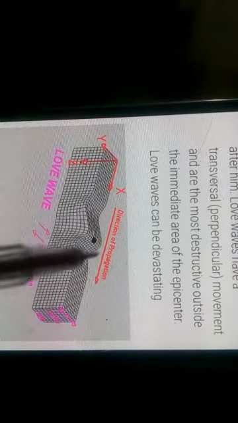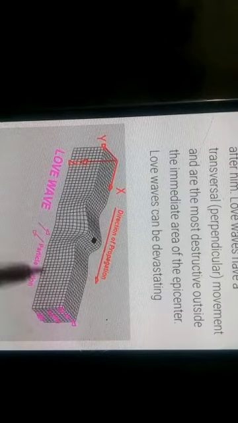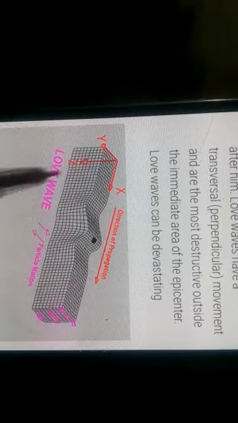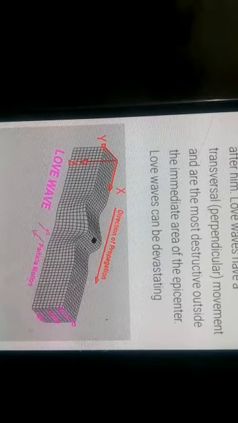Another surface wave is the Love waves. Actually there is no relation with love. An Oxford University professor studied this movement and developed this kind of wave model. So in honor of him, this kind of waves is called Love waves. The movements are the most destructive outside the immediate area of the epicenter. Love waves can be devastating, means they are responsible for wide destruction. Here you can see this kind of movement also. This is the Love waves, or we can say the surface waves.